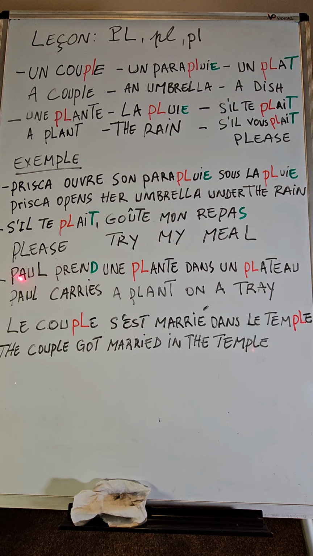Another example, Paul, which is a name, prend une plante dans un plateau. Here you can see prend, which is like a carry.